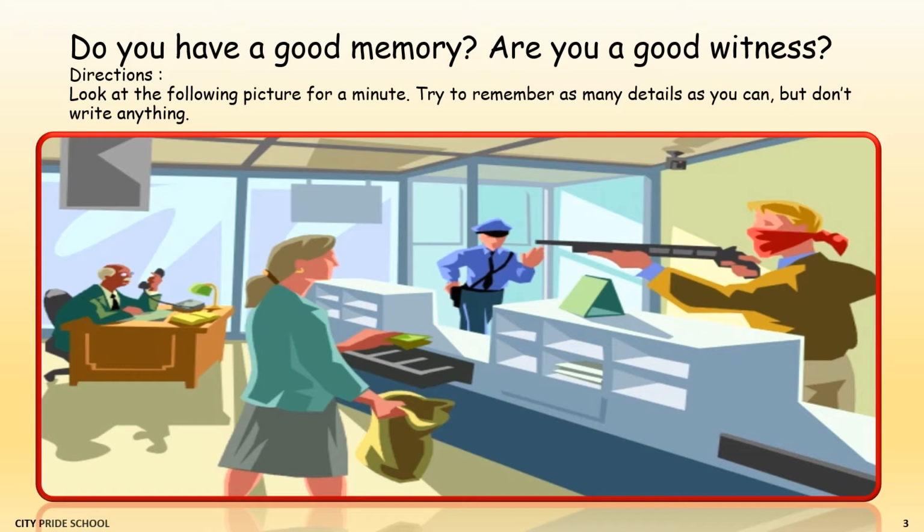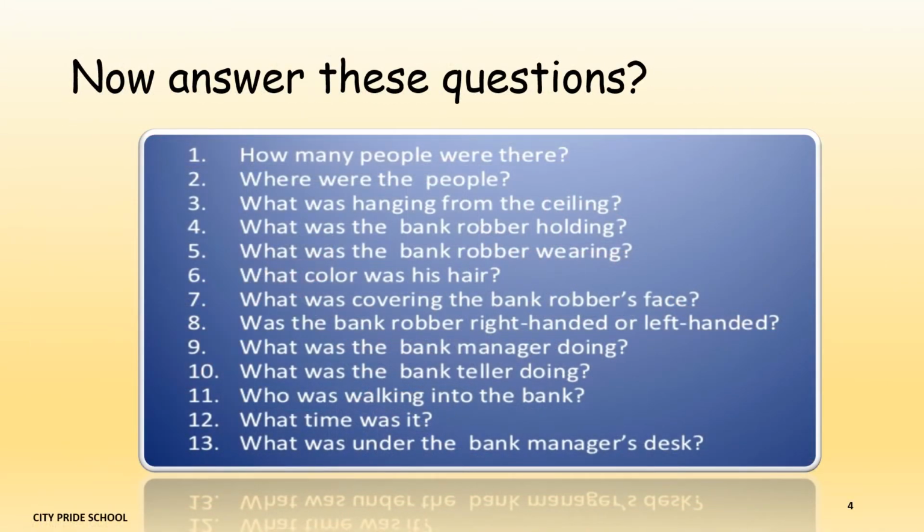I'm sure you must have observed the picture by now. Let's check how much you have all been able to retain. How many people were there? There were 4 people. Where were the people? The people were in a bank. What was hanging from the ceiling? A CCTV camera was hanging from the ceiling. What was the bank robber holding? The bank robber was holding a gun.